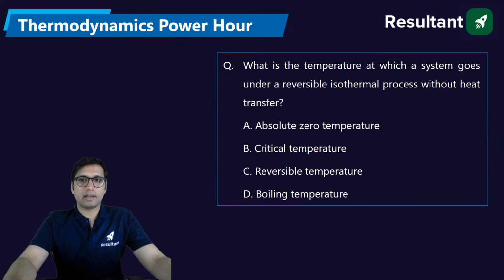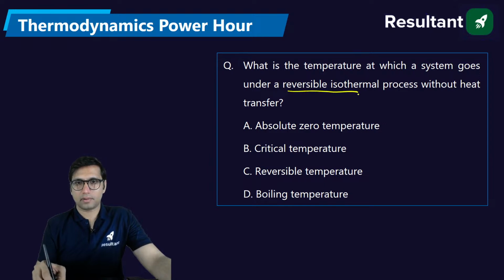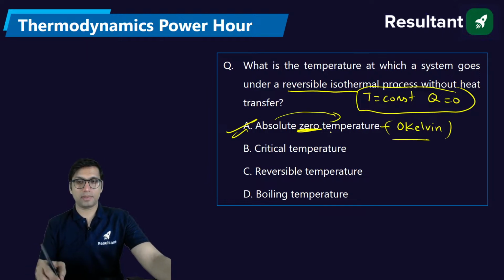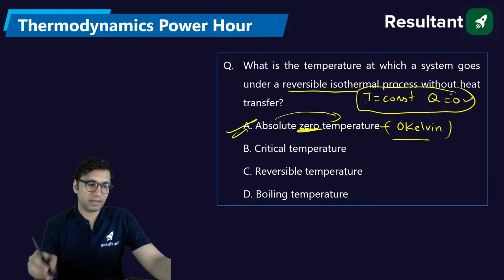What is the temperature at which a system goes under a reversible isothermal process without heat transfer? I think we have discussed this type of question. Constant temperature process and no heat transfer. These two conditions are only possible at absolute zero temperature, at 0 Kelvin. At 0 Kelvin temperature, we can confidently say that the temperature will be constant and heat transfer will be 0. These two conditions are only possible at 0 Kelvin.